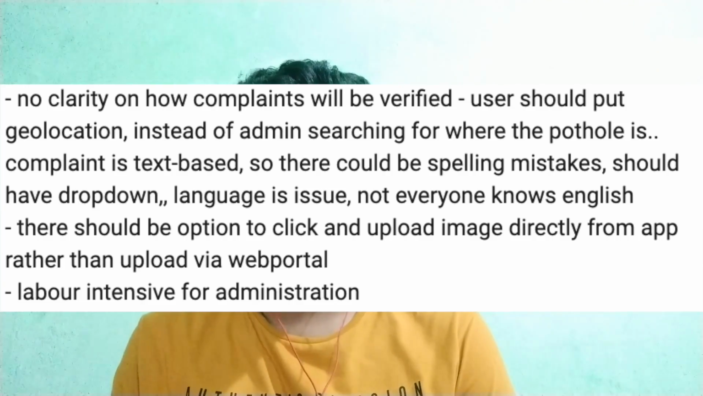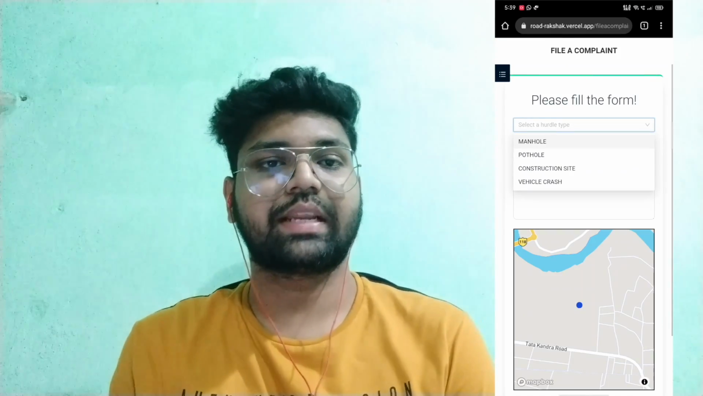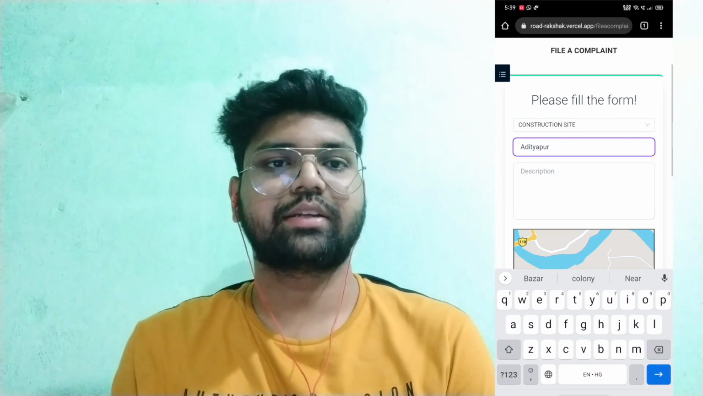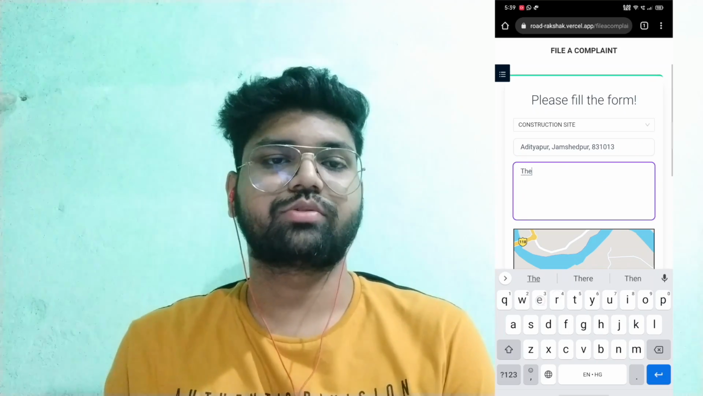The first one that we were able to implement was the comment given by the WRI team, regarding the type of hurdle, like why it wasn't a drop down. So we implemented that, and now in the complaint form there is a drop down to select the type of hurdle, because yes, you guys were correct that the spellings can go wrong.